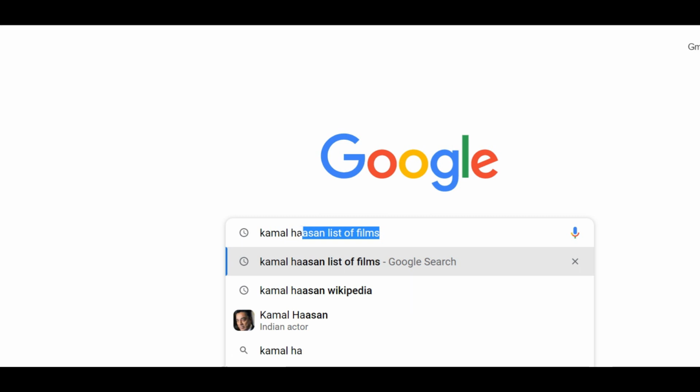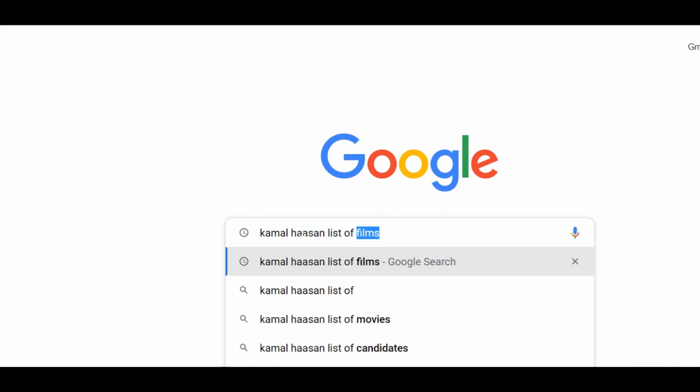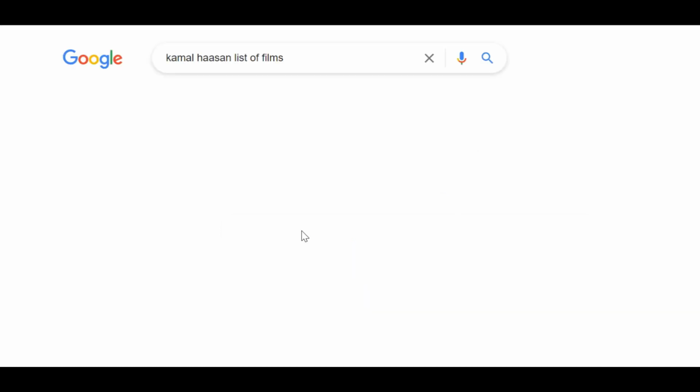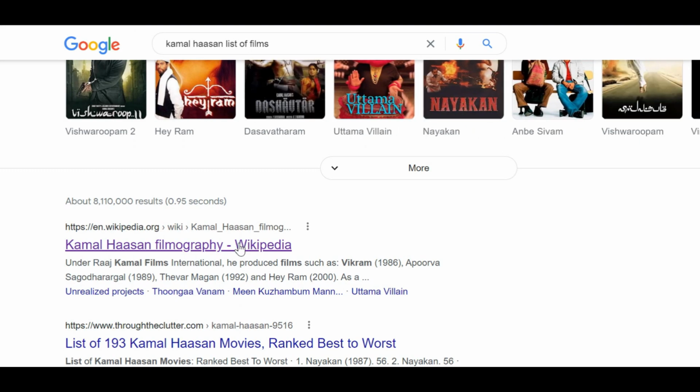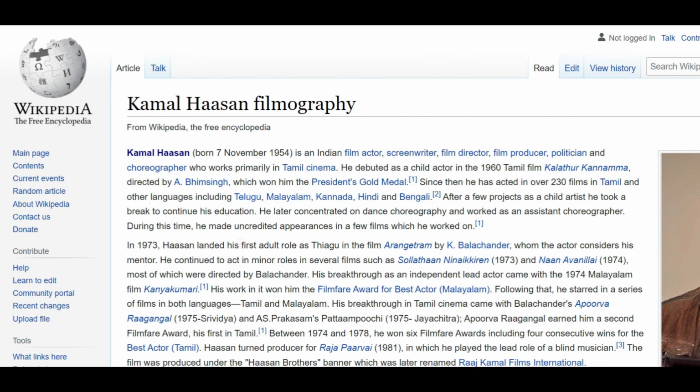Open Google and type the keyword. Then open the most appropriate link. Let's work on the most trending topic of this time: Kamal's list of films till the latest film, VIKRAM. Let's import it from the internet in a few minutes.